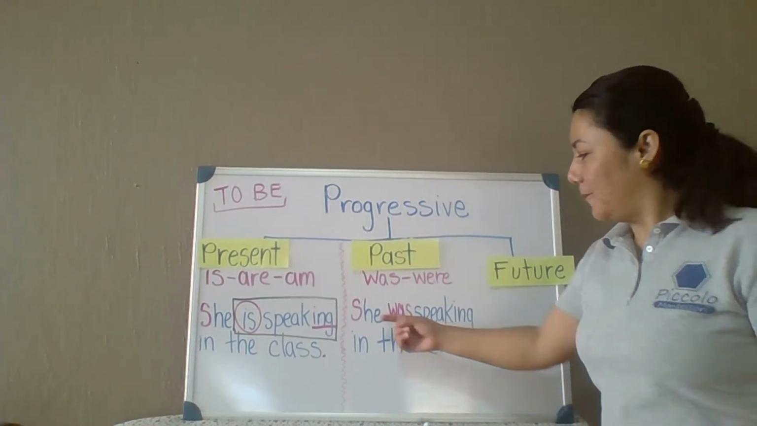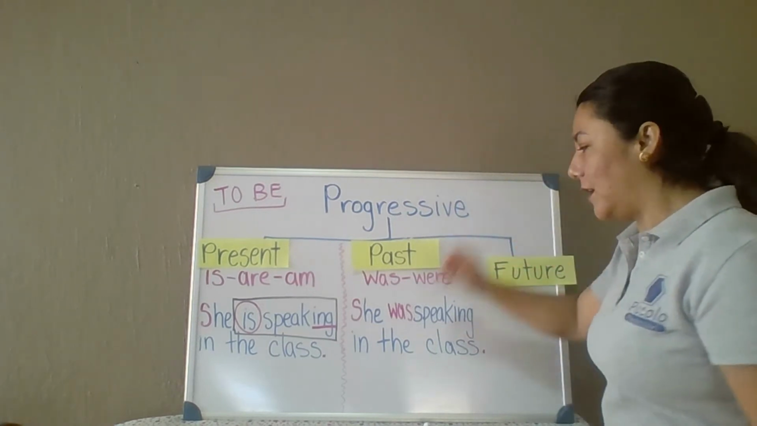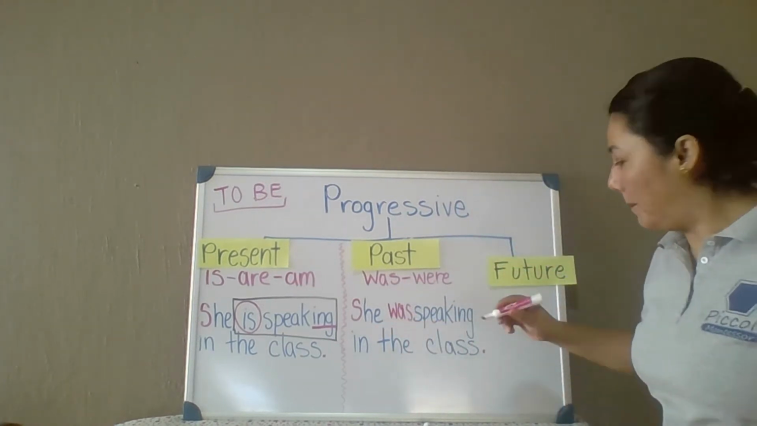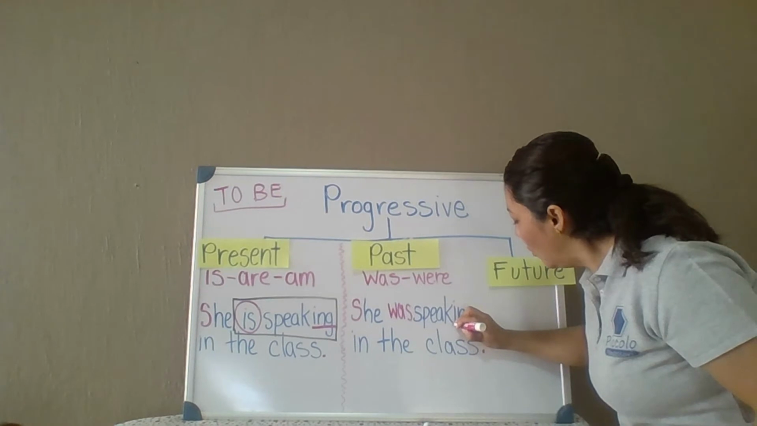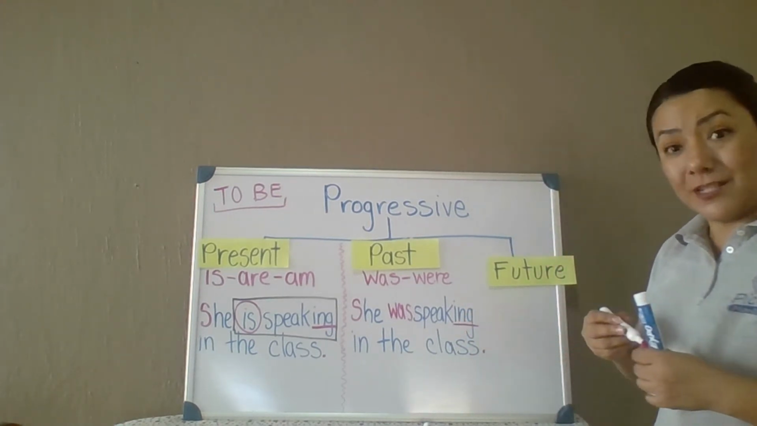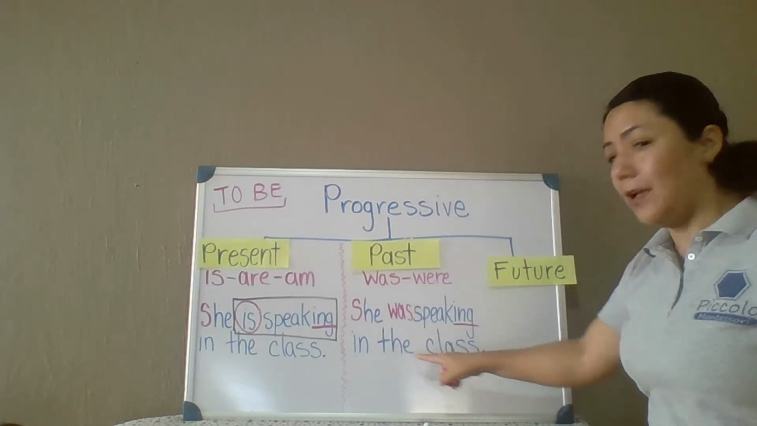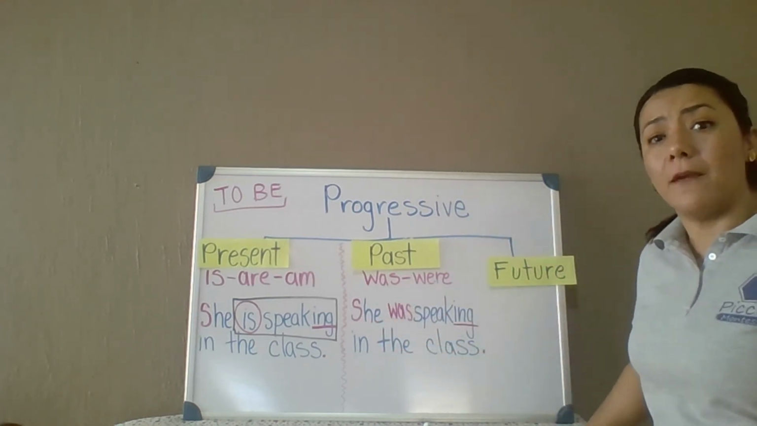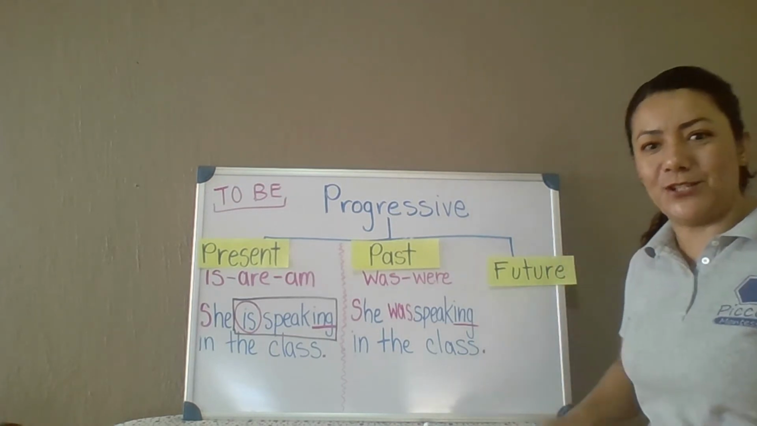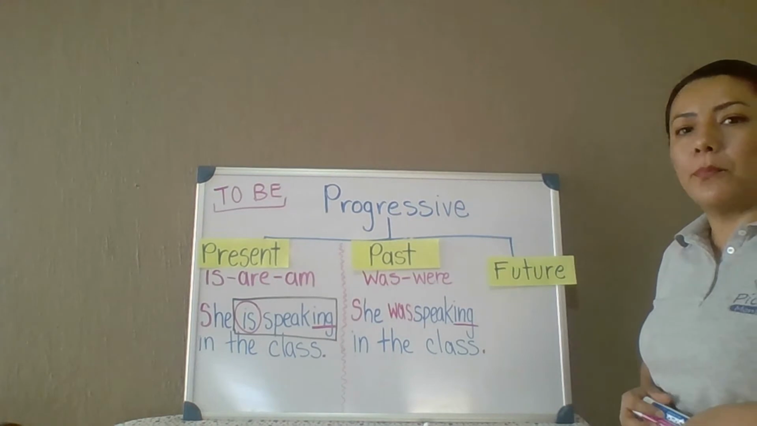Now we got it. She was yesterday. She was speaking. Look, again, we need to have the ing at the end of the verb. Our sentence then is she was speaking in the class yesterday. Yeah, I was paying attention. Okay? That's our past progressive.